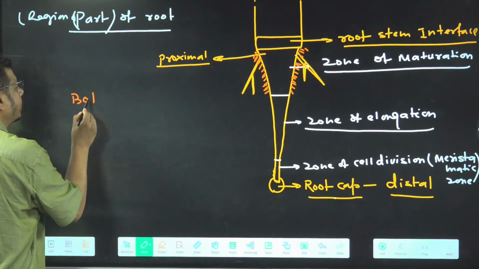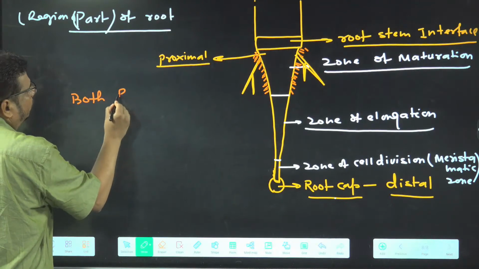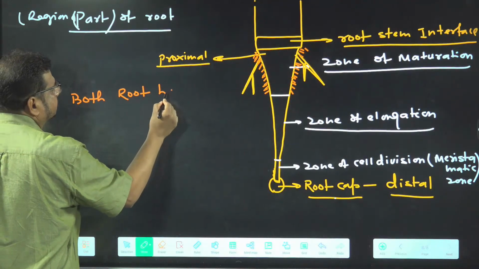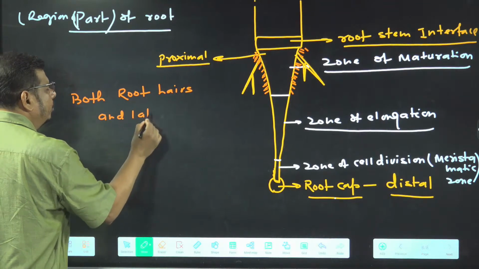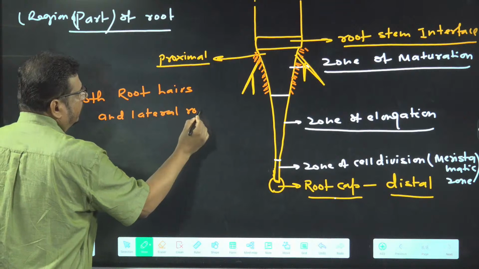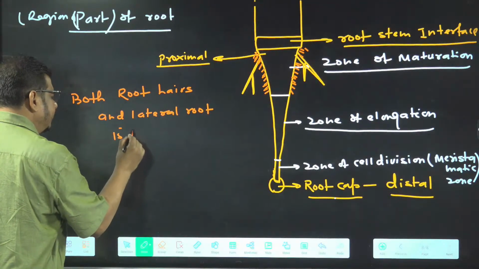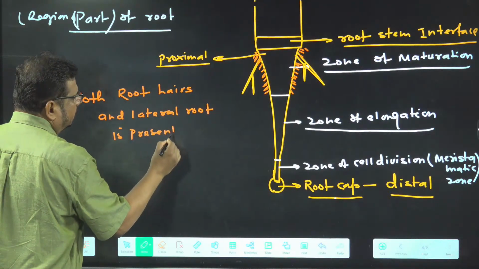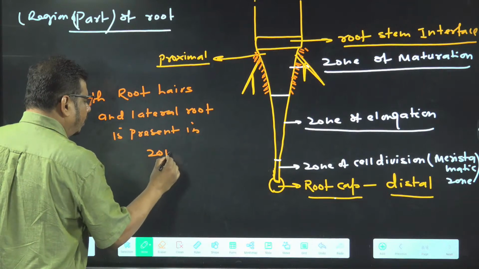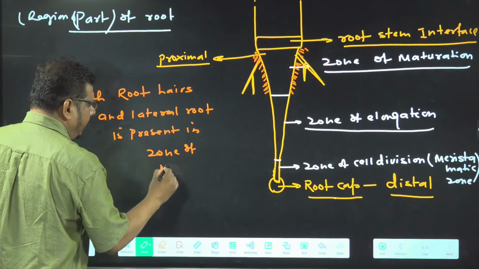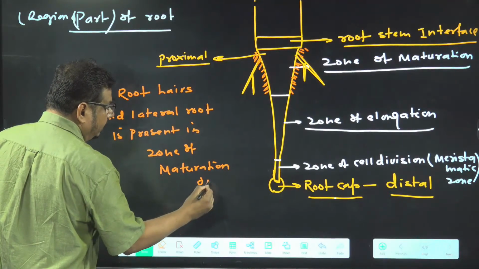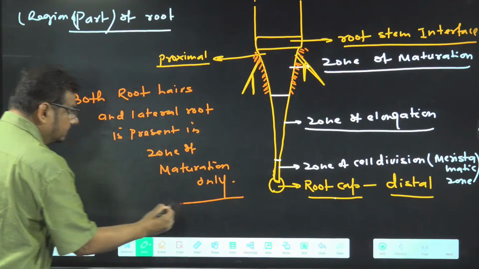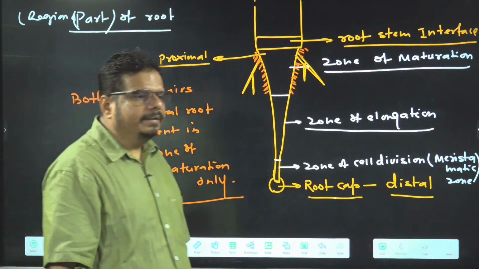Both root hair and lateral root are present in zone of maturation only. I wrote the word 'only' here.